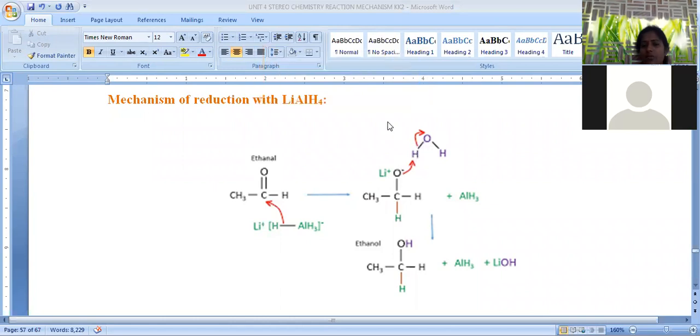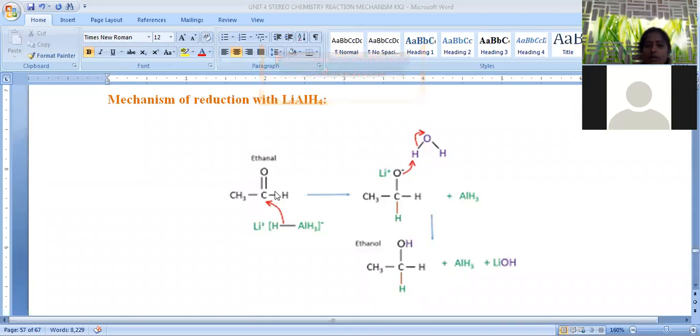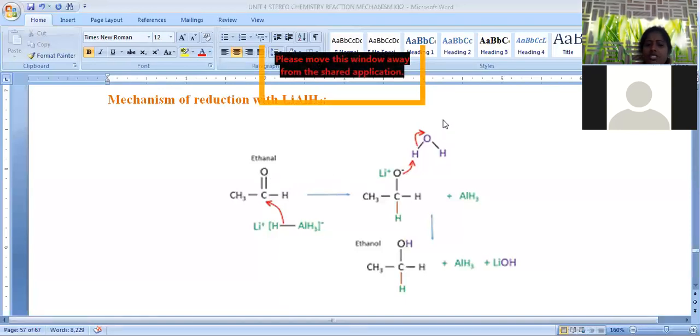Now this O minus is further treated with a water molecule. That water gives H plus ion. Water is amphoteric in nature, it is able to release H plus and OH minus both. That is the reason why H plus is released to this O minus, and it is converted into OH, and the free release of AlH3 is possible. Then we will get ethanol as the final product. This is a simple mechanism of reduction with lithium aluminum hydride. The hydride ion is first attached to the carbon, converted into O minus. This O minus further abstracts the hydrogen from a water molecule so that it is converted into the OH or hydroxy functional group. So this is about the mechanism.